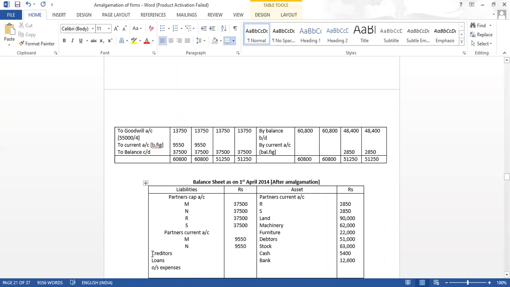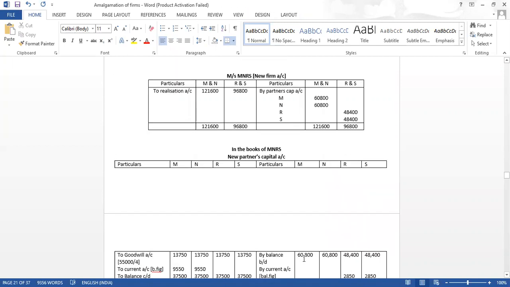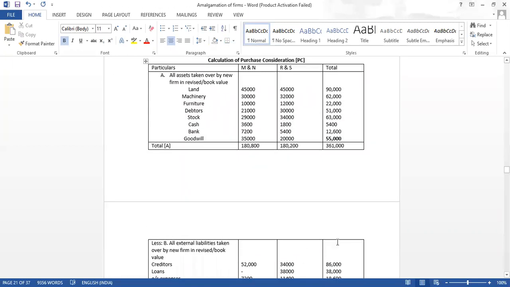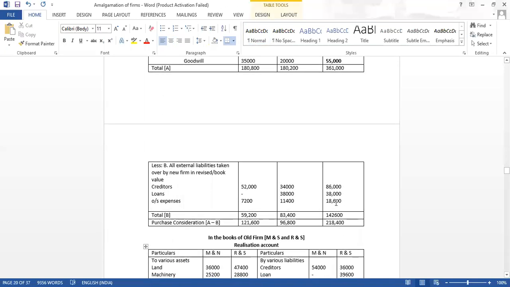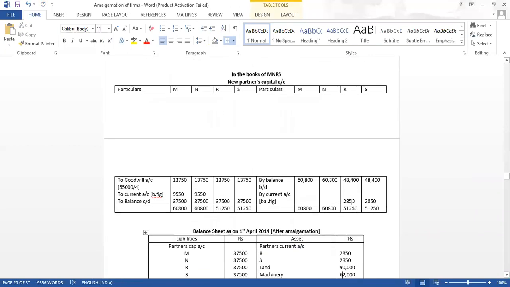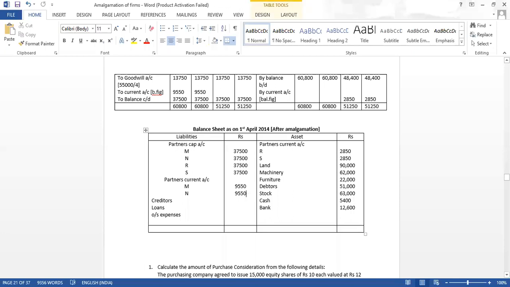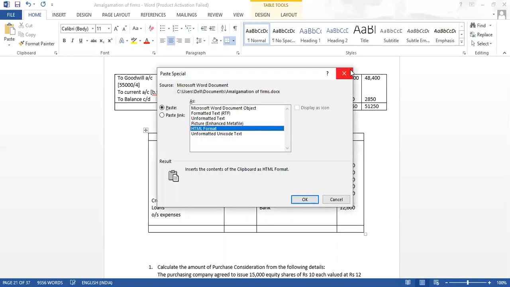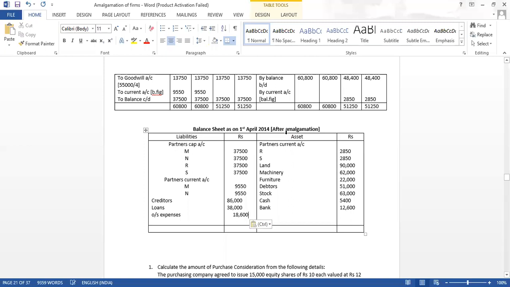So what is it? Let us write the total also of the liability. 86, 38 and 18,600. Let us write the amount. So now tally our balance sheet, whether it is tally. Say our balance sheet is tally.